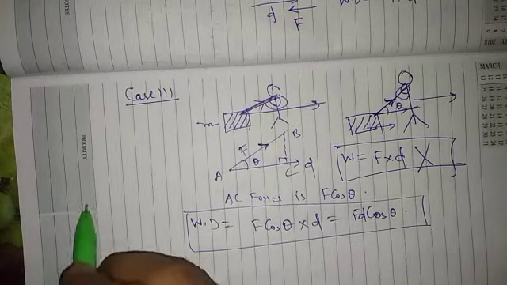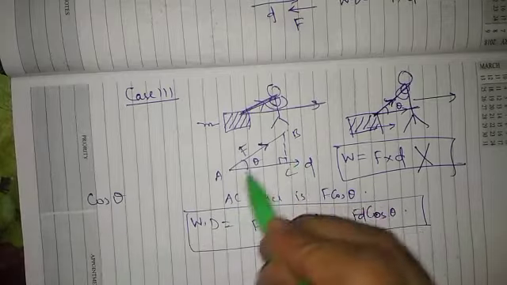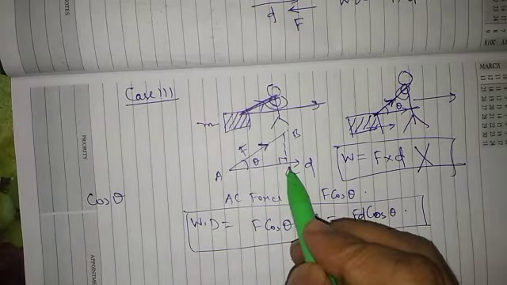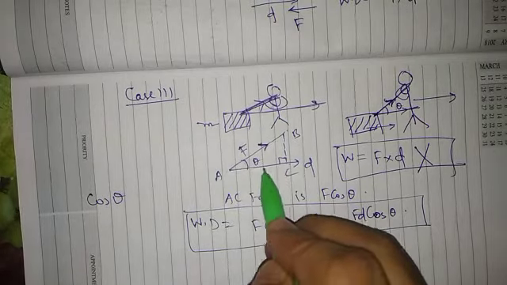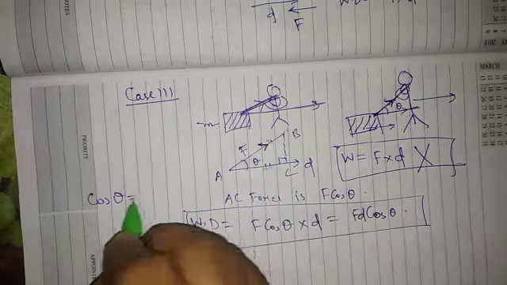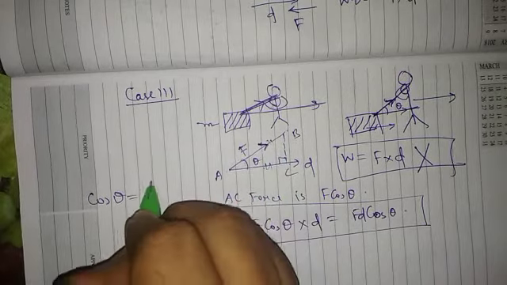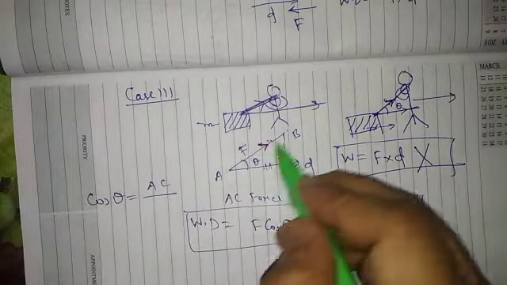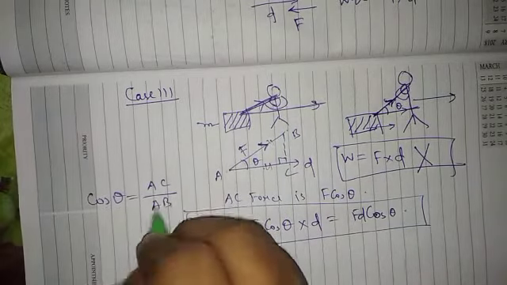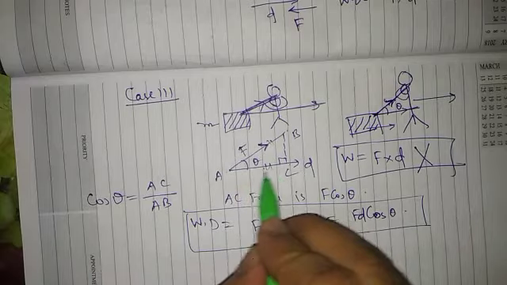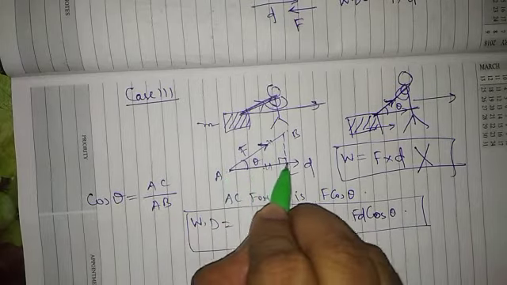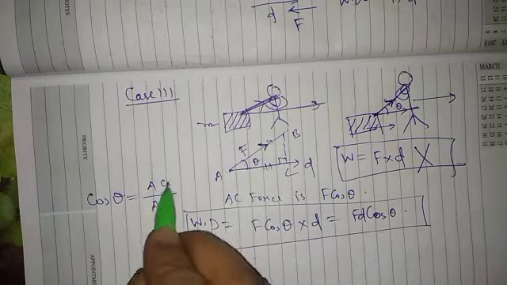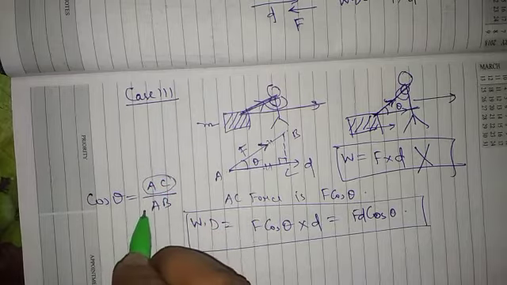So now let us say cos theta. From this triangle, what is cos theta? Cos theta is equal to base by hypotenuse. So our base is AC and our hypotenuse is AB. We need the AC value because we need the direction of force in this direction. So this value is our required value.